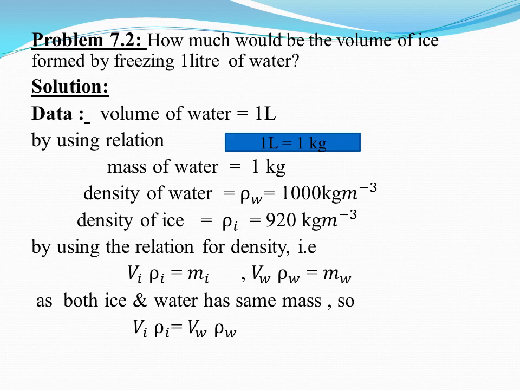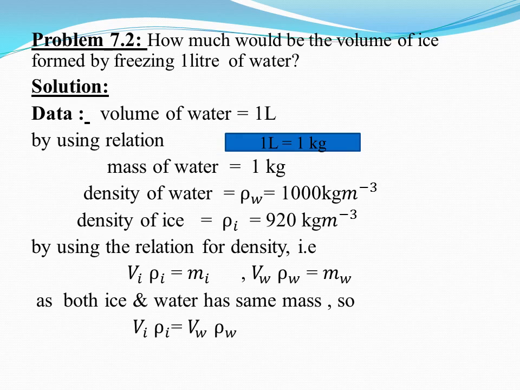Now we are going to solve another problem from your exercise. This is problem 7.2. How much would be the volume of ice formed by freezing 1 liter of water? Volume of water is given, which is 1 liter. Now this volume will be converted into mass of water by using the relation 1 liter is equals to 1 kilogram. So this 1 liter volume will be converted into mass of water, which is 1 kilogram.